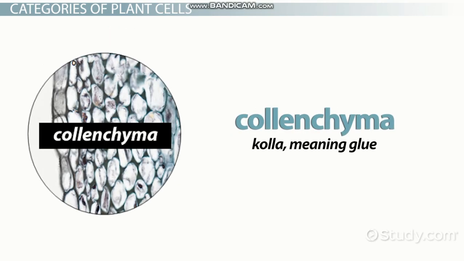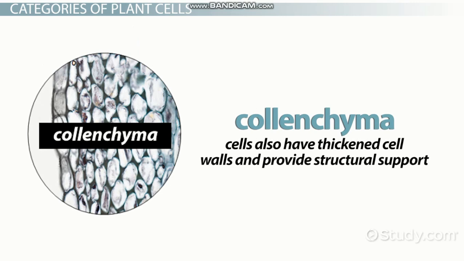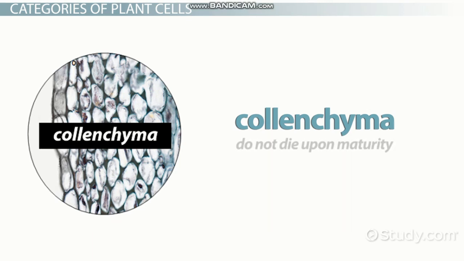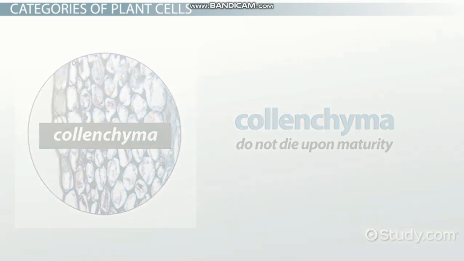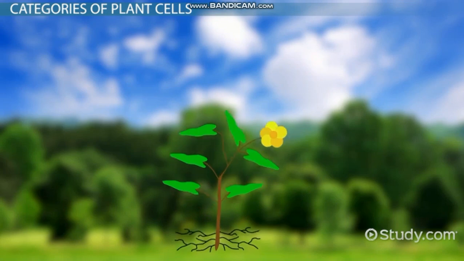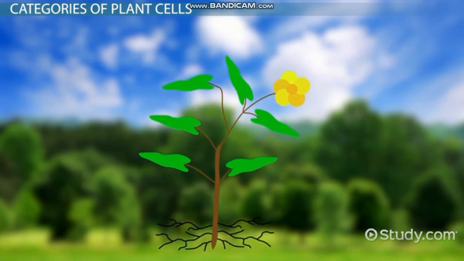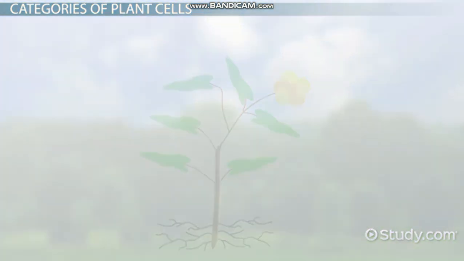Collenchyma is from the Greek word kolla, meaning glue. Collenchyma cells also have thickened walls and provide structural support. Collenchyma cells do not die upon maturity. Therefore, they are a good support system for new growth in plants. These cells help the new growth stick to the mature plant.